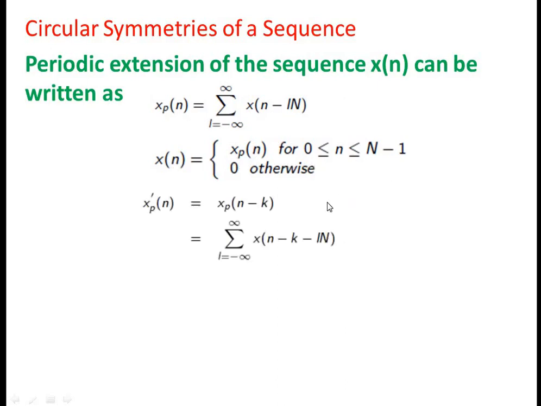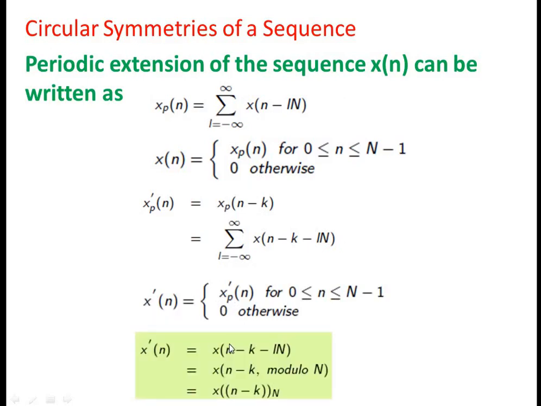Now again we are going to delay this periodic extension of a sequence by a value called k. So we shift this periodic extension of x of n, and you can write this xp in terms of x of n. Now we can define this x dash of n as a periodic extension, and again you can write x dash of n as x of n minus k minus lN, and we can write this as x of n minus k modulo N, and this is called a circular shift of a sequence.